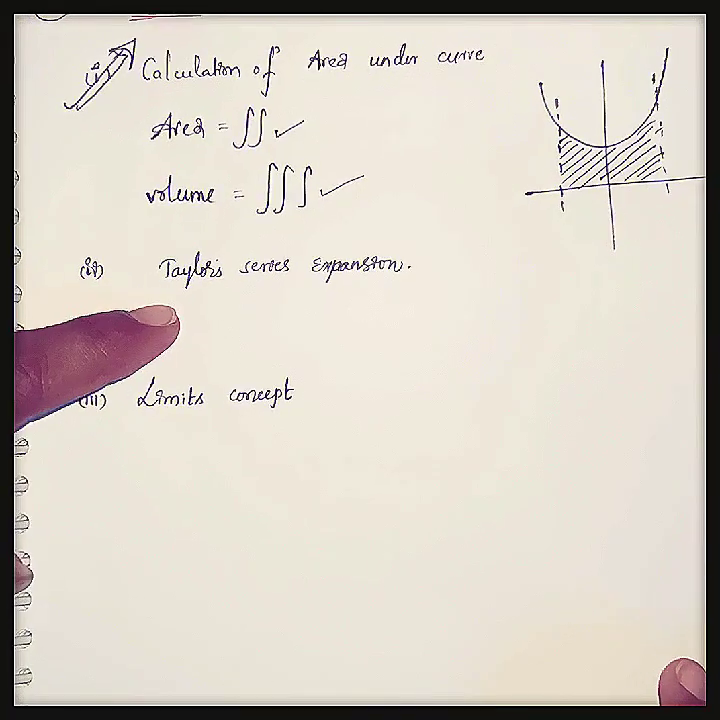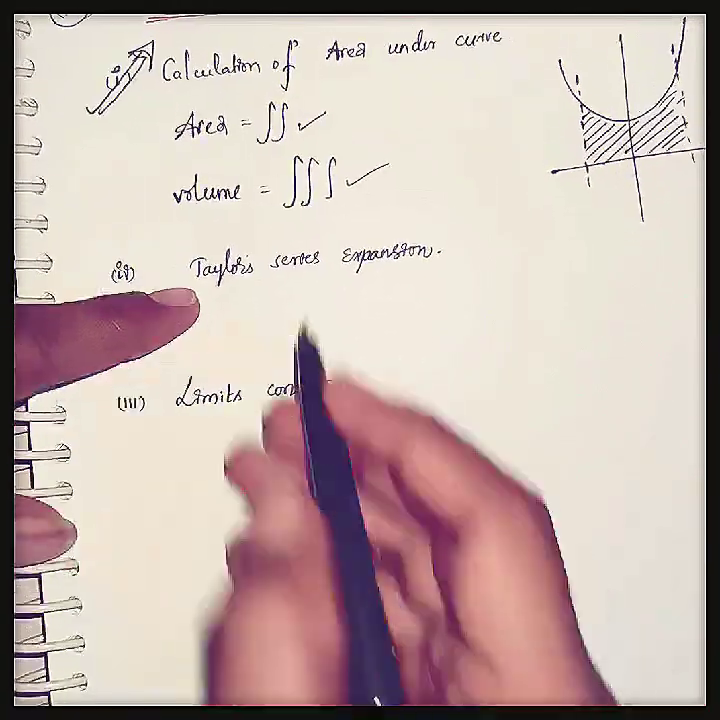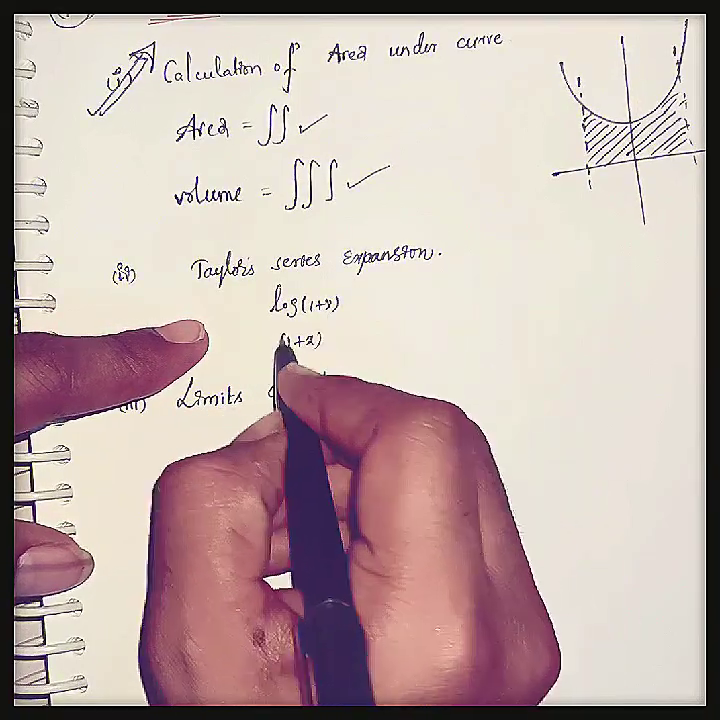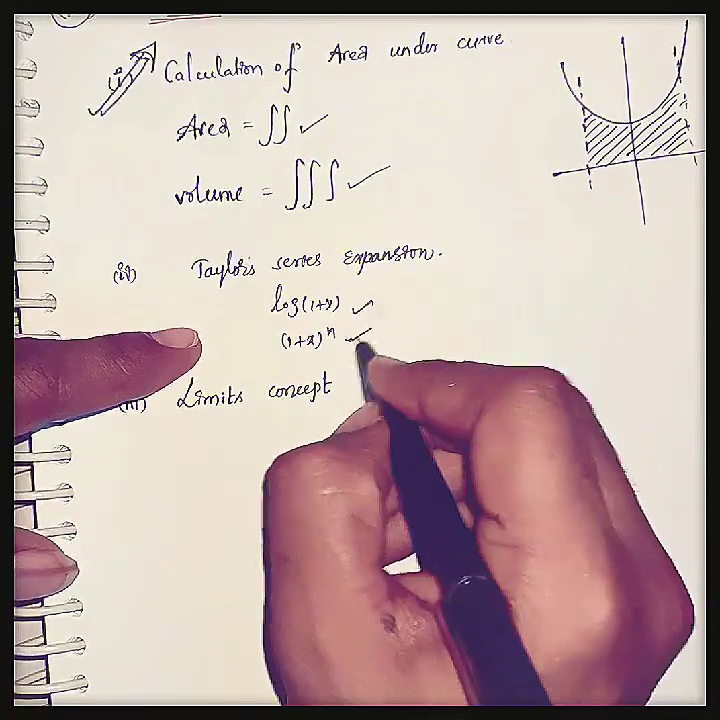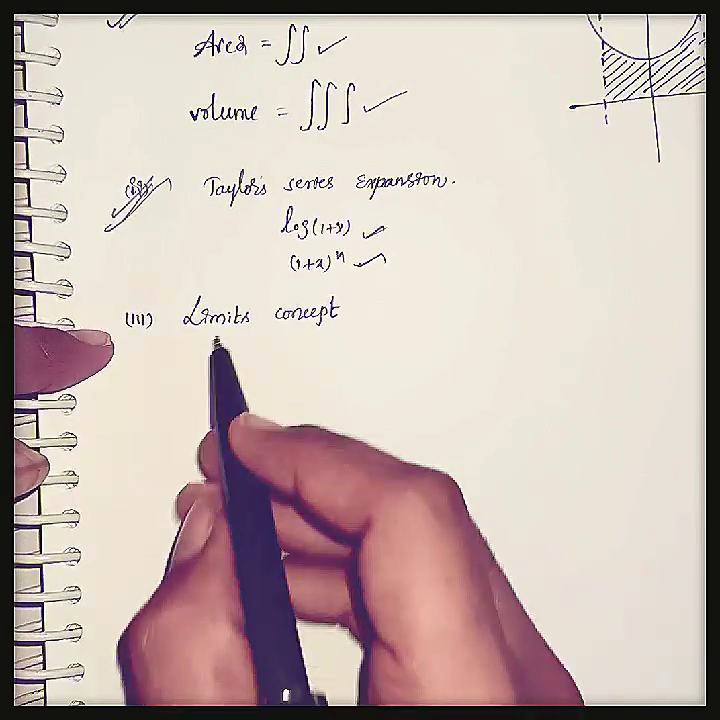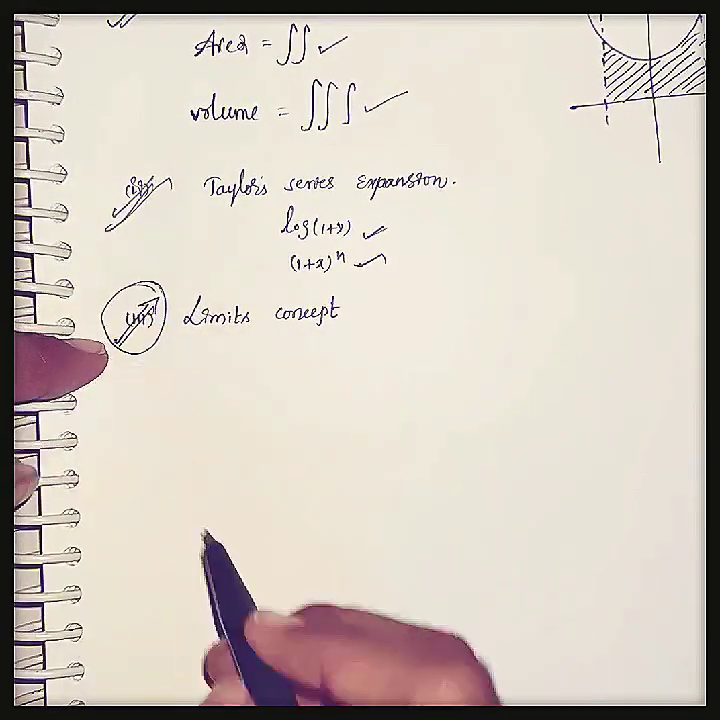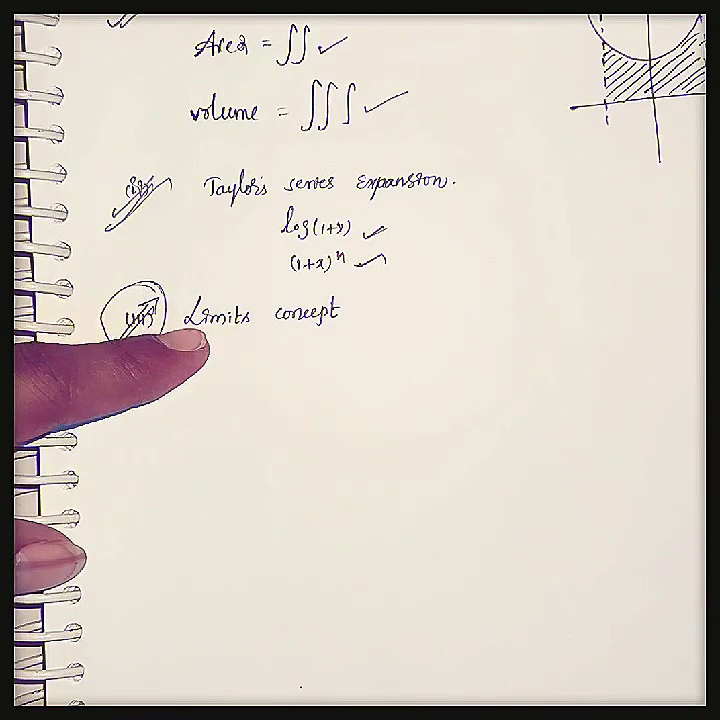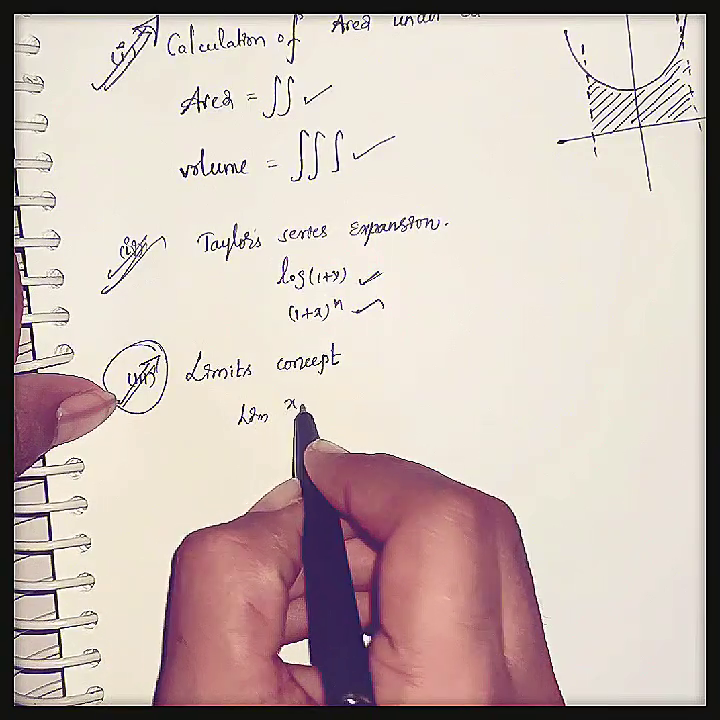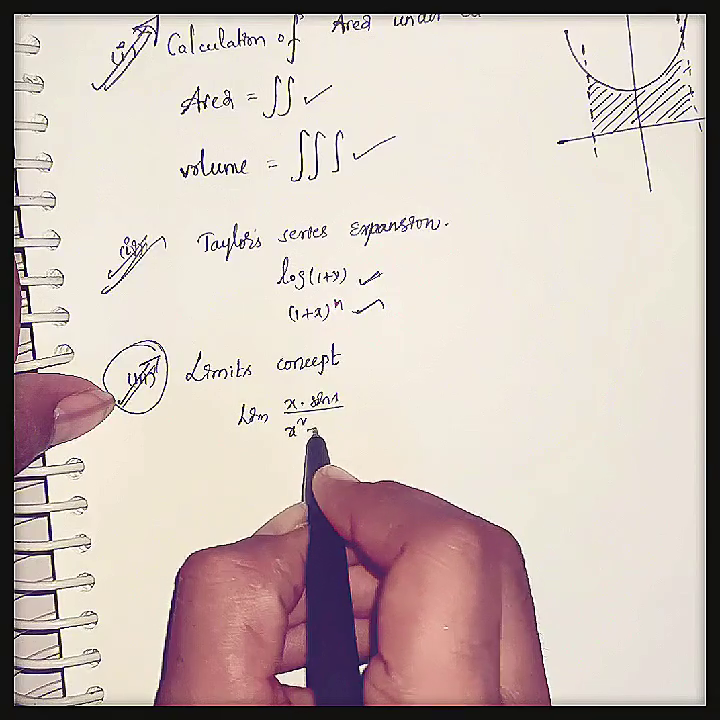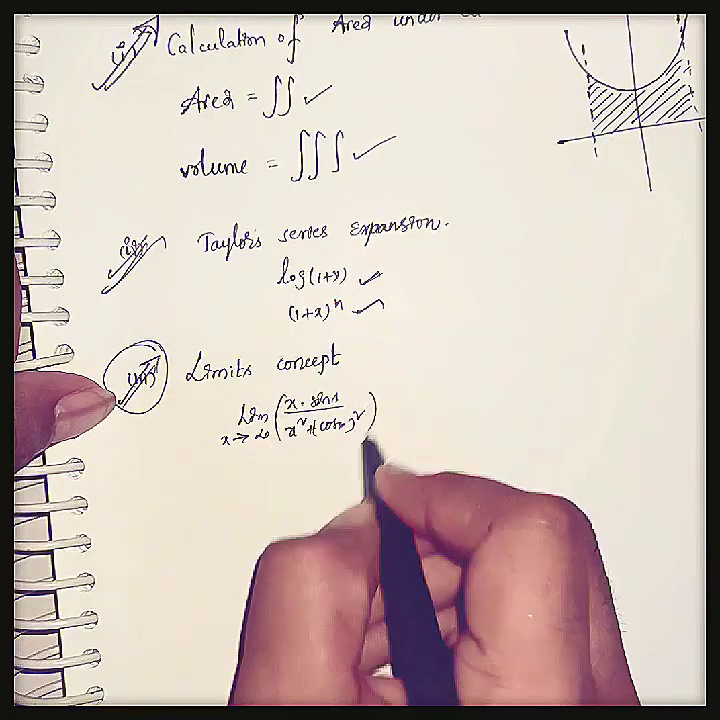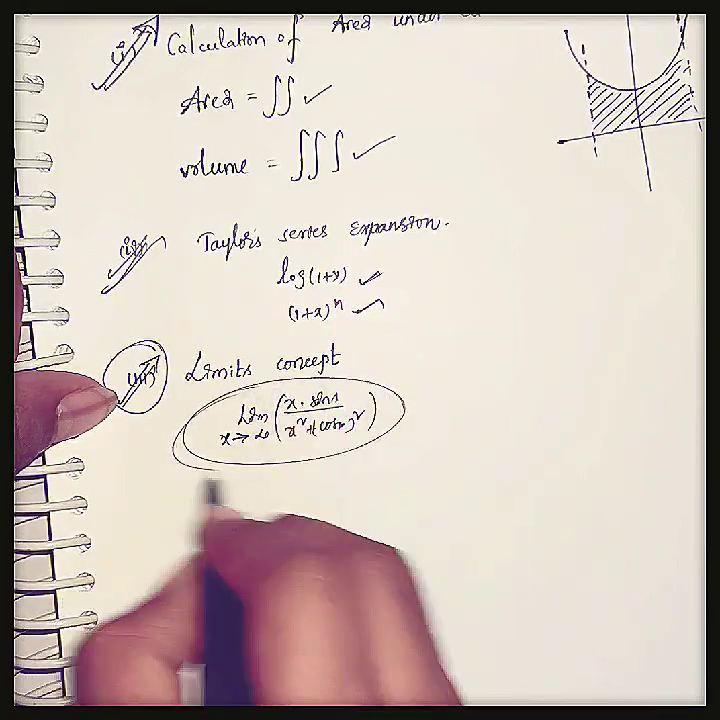And the second one is Taylor series expansion, like the expansion of log of (1 plus x) or (1 plus x) whole power of n. Like that they will ask the expansion of Taylor series. This is also an important concept. And the third most important concept is limits. Here, every year definitely they will ask one question in this concept. The questions are like limit of (x into sin x) by (x square plus cos x) whole square. Here we should write the condition x tends to infinity or whatever it may be. This type of questions they will ask in the exam.